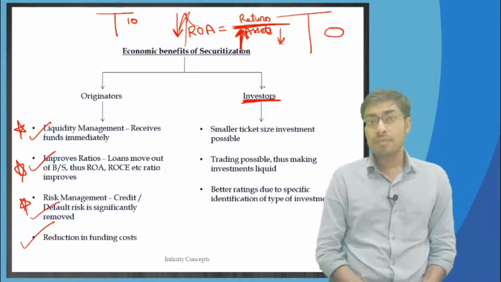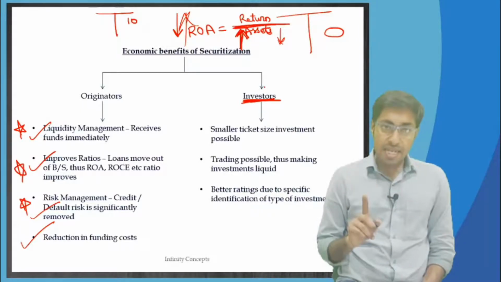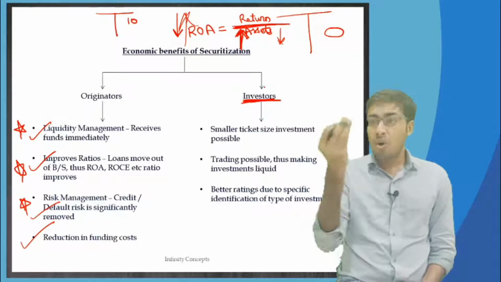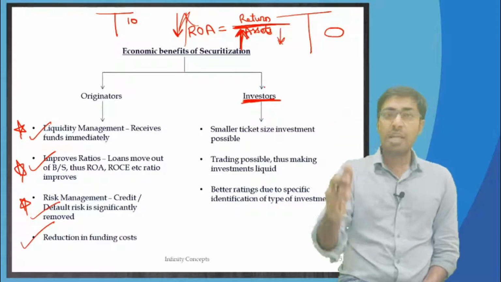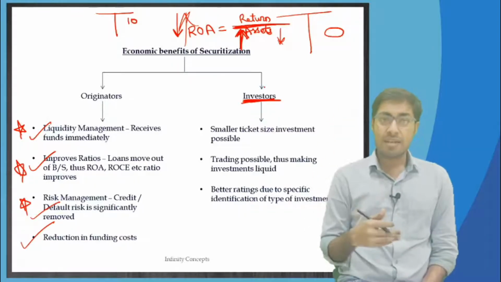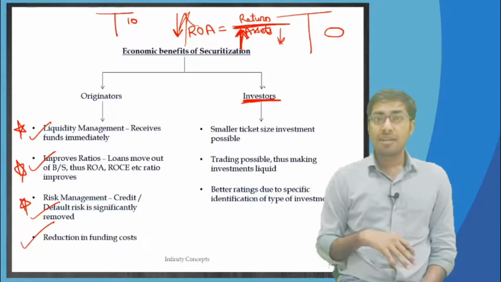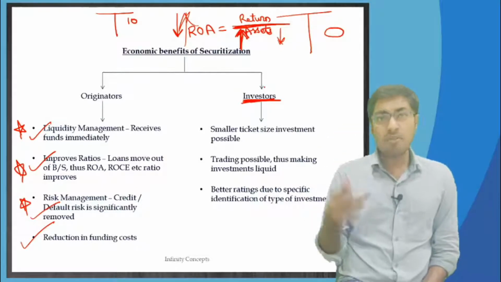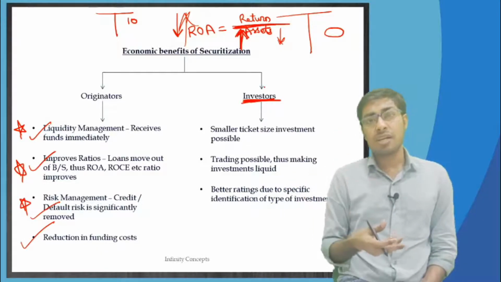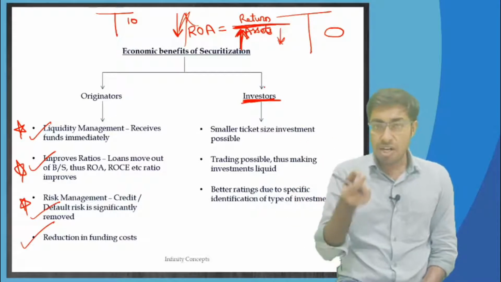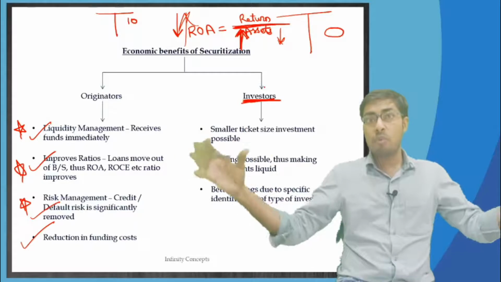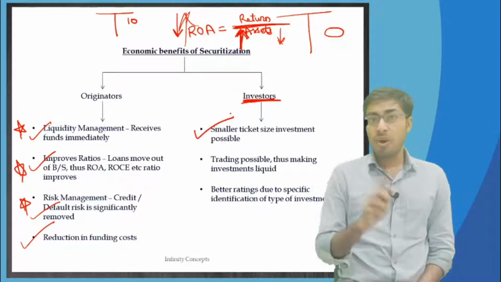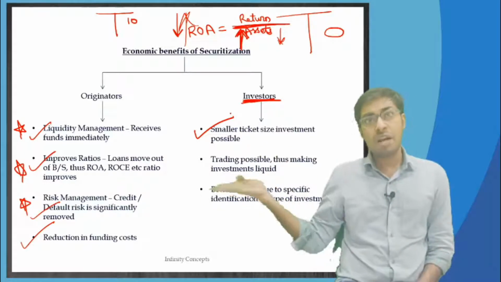And therefore we say that in case I have a little bit of money and I want to invest that little bit of money in home loans, so that I receive interest from that, coupon and principal back, then lower investment or small ticket size investment is also possible. You just purchase one bond worth $1,000, the par value of one bond is $1,000 only. So it will be as if you have contributed only $1,000 out of the $100 million pool, correct? So that is one benefit. Smaller ticket size investment is possible. If you want to give an outright loan to someone else, you would have to give the full $1 million.